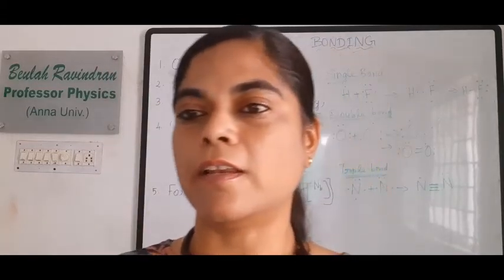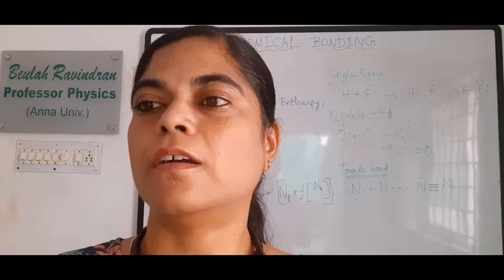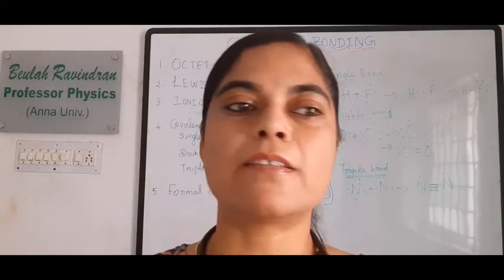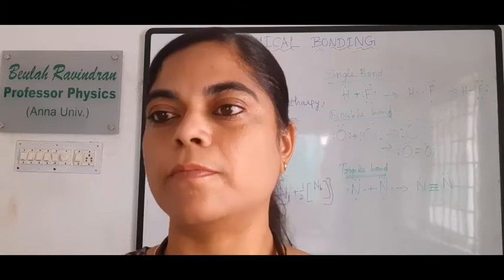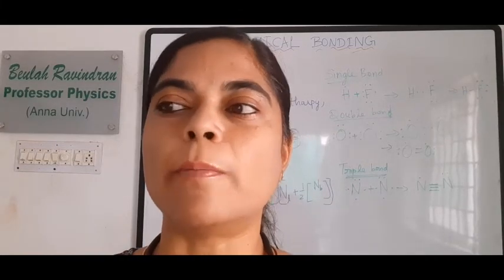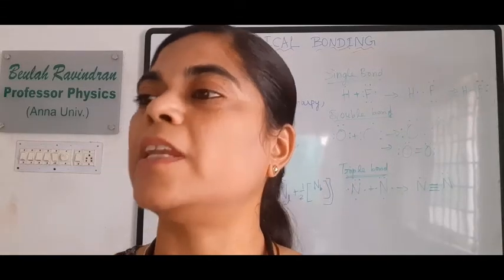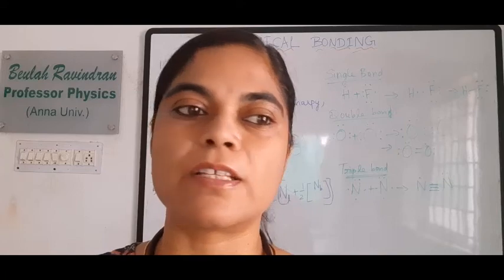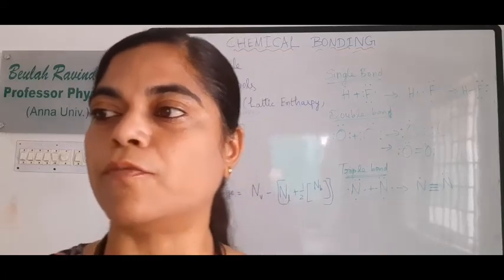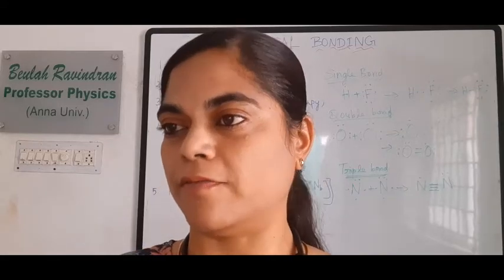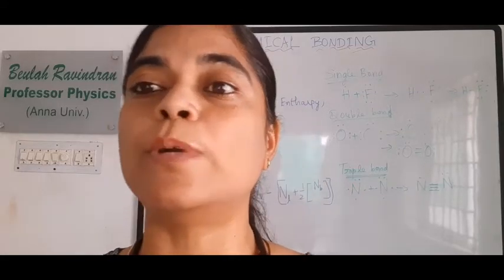Now we'll see formal charge. What is a formal charge? The charge possessed by an atom in a polyatomic ion or molecule, considering its Lewis structure, is called the formal charge of that atom. We are now going to see the formula for the formal charge of an atom in a Lewis structure.